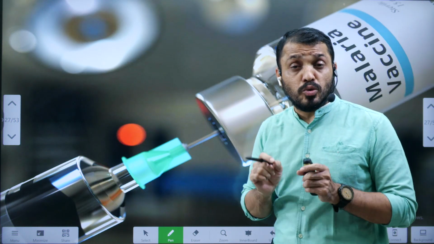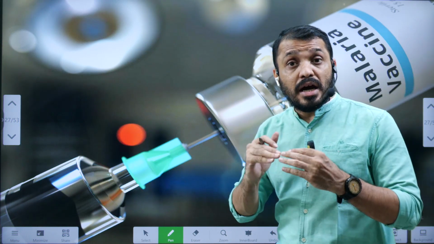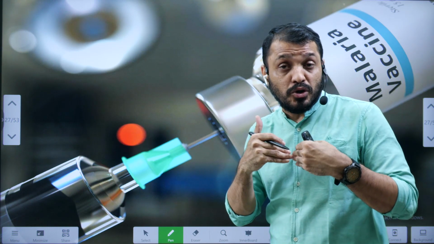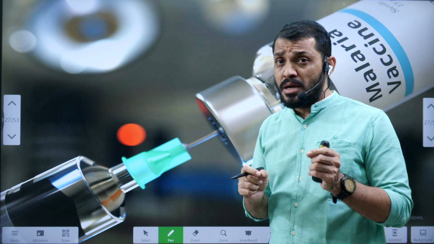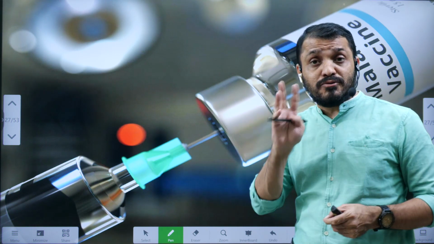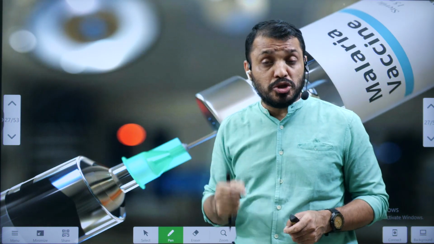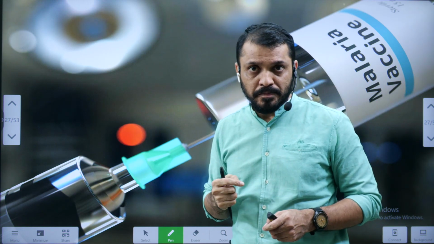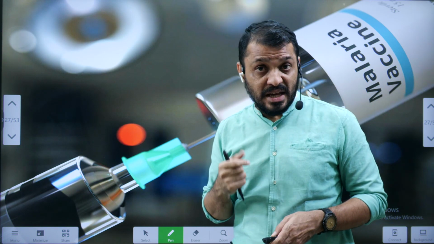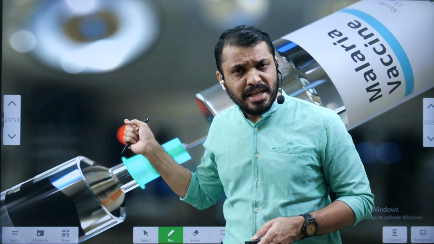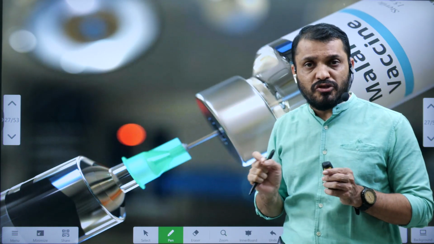We are going to discuss what is the name of this vaccine and what kind of mosquitoes cause the malaria. And you know that malaria is caused by a pathogen known as protozoa. Malaria consists of 2 life cycles, life cycle in mosquito and life cycle in human being. In human being, the liver is the first organ affected by the malaria. So this malaria vaccine is going to save a lot of people.